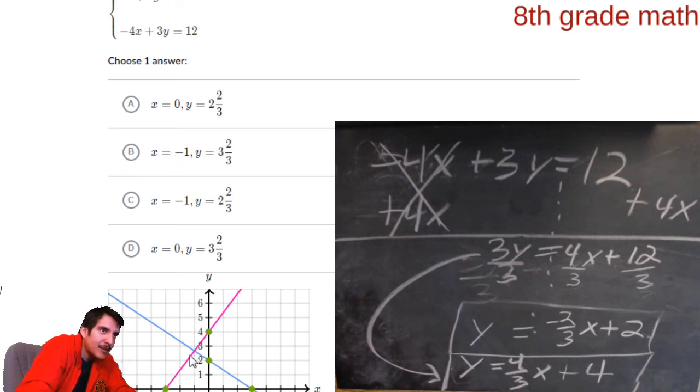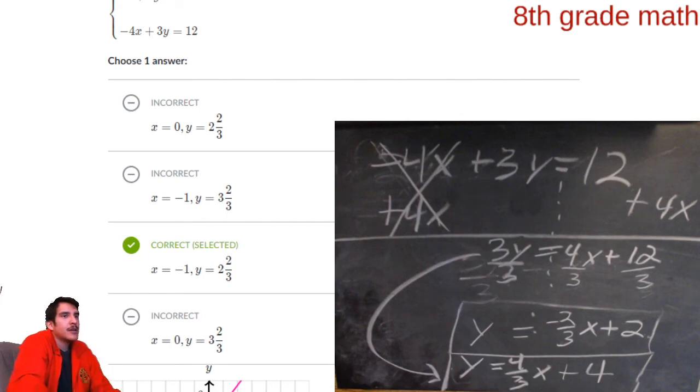Let's see how high that point of intersection goes. Does that point make it all the way to 3? That point where the blue and pink line cross does not make it all the way to 3. So I believe it's going to be 2 2/3. Okay? Because it's definitely not on x equals 0. We definitely moved backwards 1 unit. So, hooray!